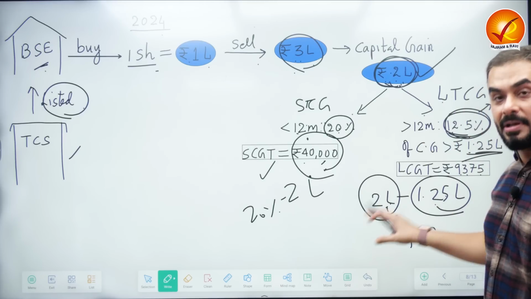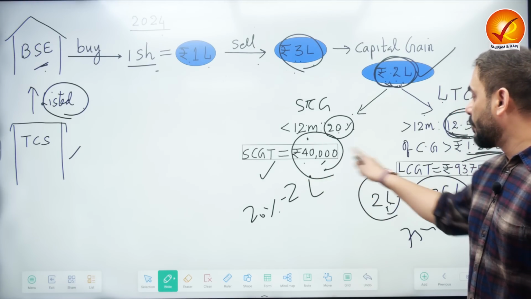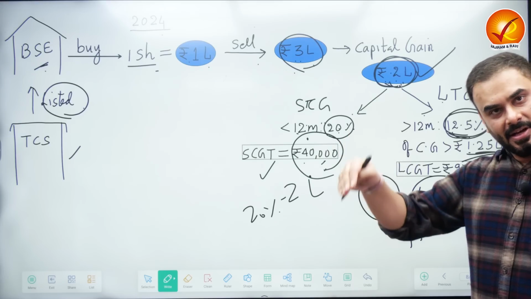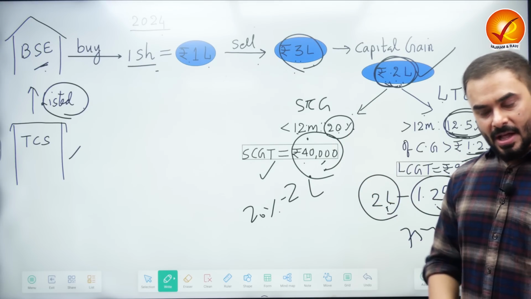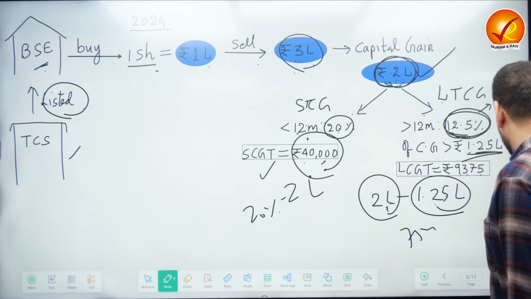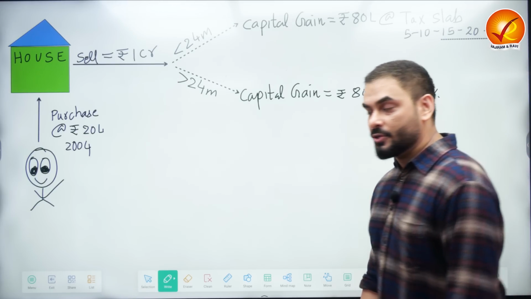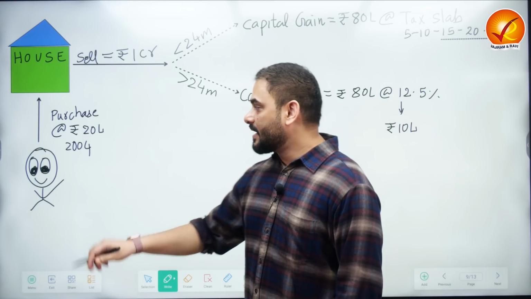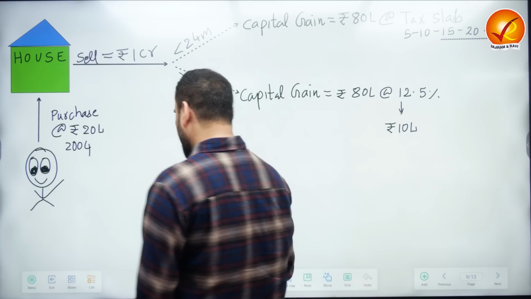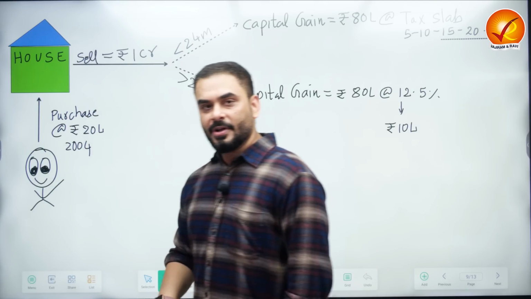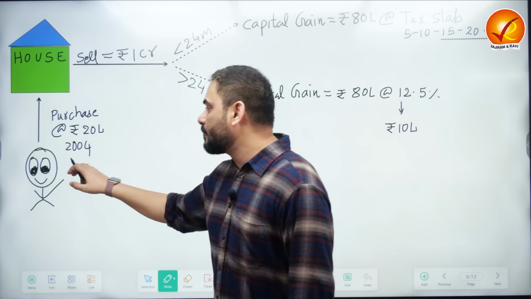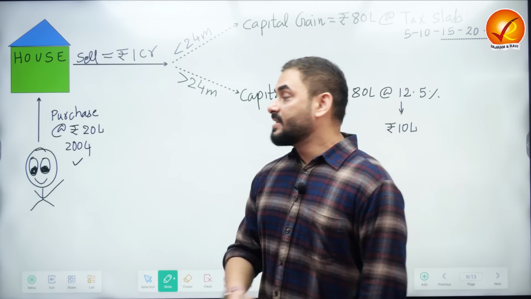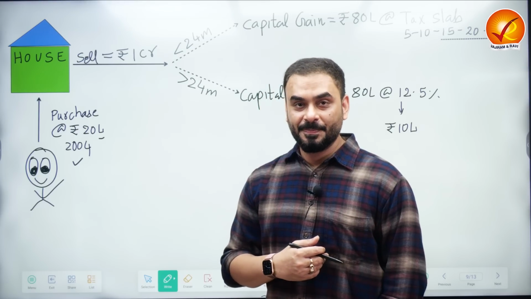This is one example of how short-term and long-term capital gains tax are applicable these days after the budget. I'll give you another example. Let's take the example of a house. Suppose you purchased a house in 2004. What is the price of the house? 20 lakh rupees.